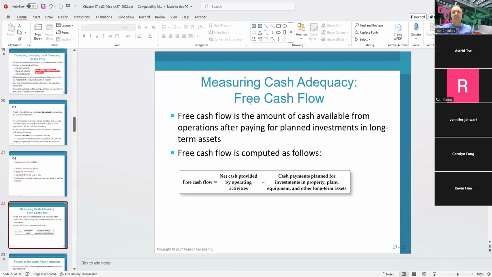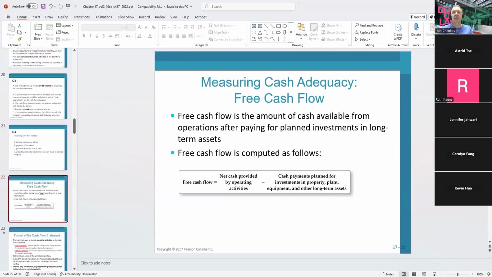So how are we going to measure the cash? Free cash flow is the amount of cash available from operations after paying the planned investment in the long-term assets. Now the free cash flow is computed as follows: net cash we're getting from the operating activities, minus the investments that we're making in the capital assets, is going to give us the free cash flow.